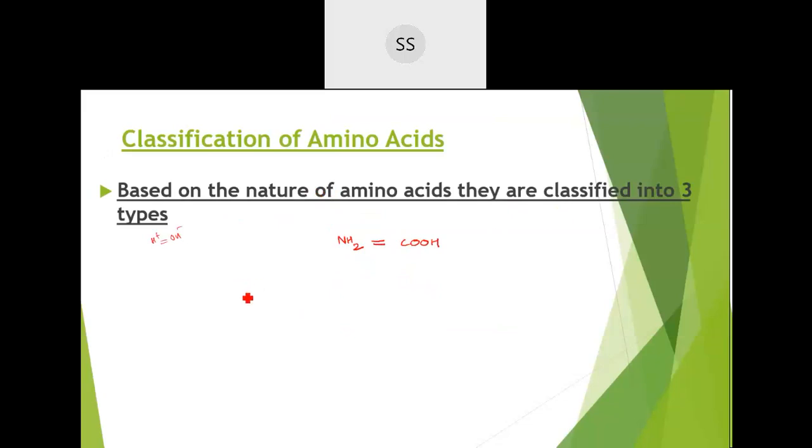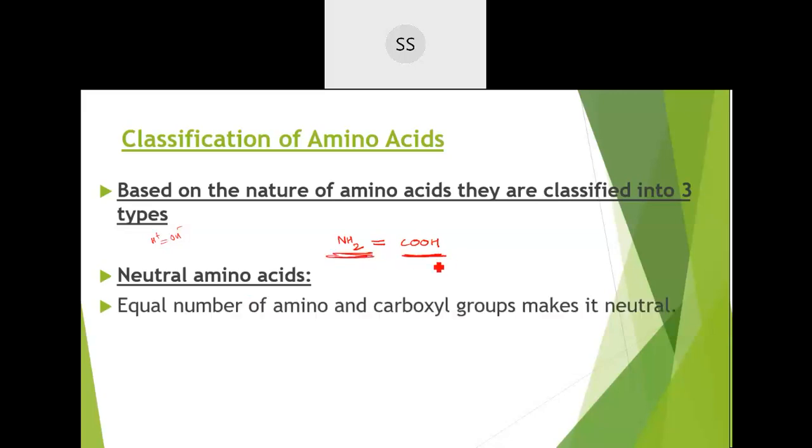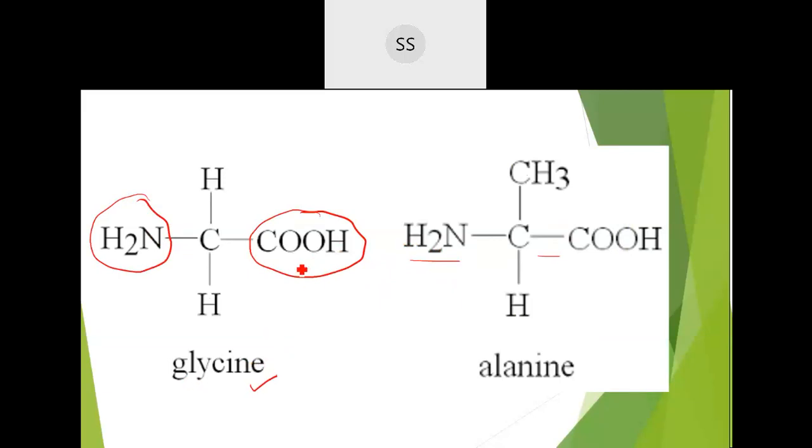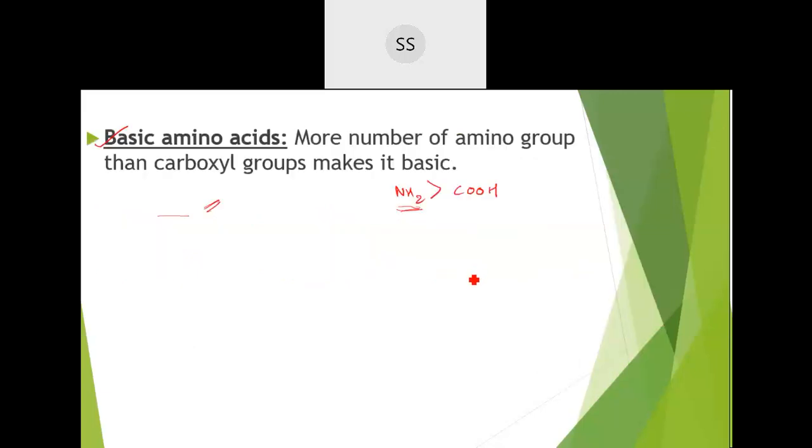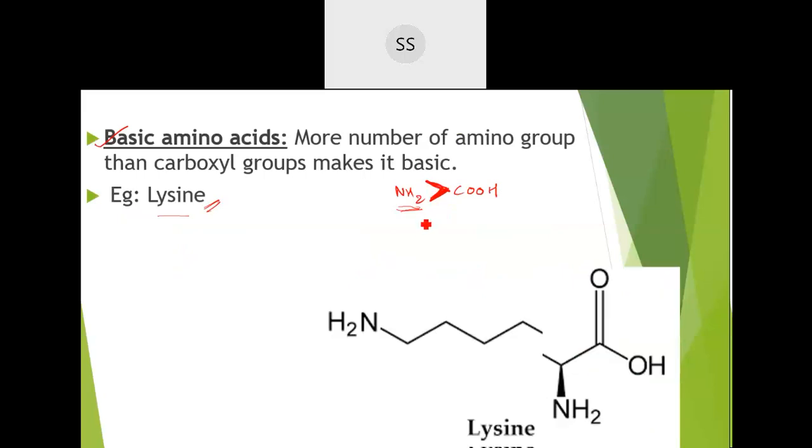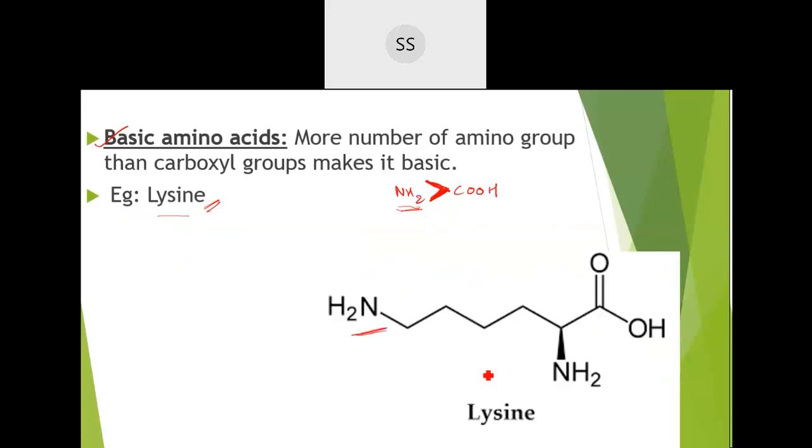In that, three classifications we have seen. One is neutral amino acids, where the number of amino groups is equal to the number of carboxylic acid groups. Examples are glycine and alanine. Glycine has one carboxylic acid group and one NH2 group. Alanine also has one carboxylic and one NH2 group. The next one is basic amino acids, where the NH2 groups are more than the carboxylic acid groups. Example is lysine. Here you can find 2 NH2 groups and one carboxylic acid group.